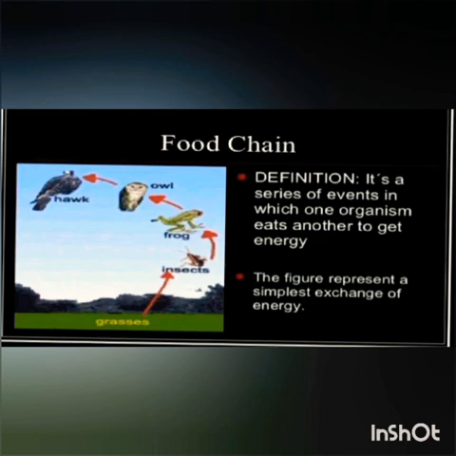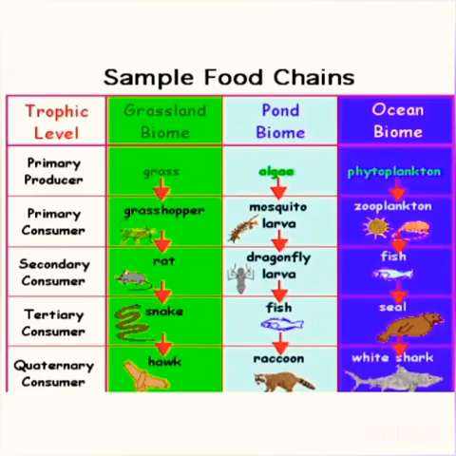Now there are lots of food chains in the ecosystem, and in each chain there are 4 to 5 links, we can say, and these are all interconnected at various levels, thus forming a food web. Now what is food web?